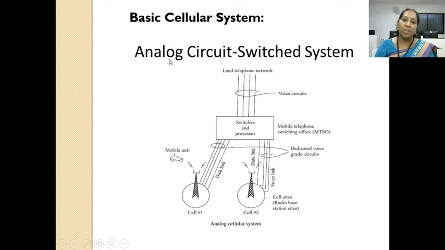Analog means continuous path. Circuit switch means it has a physical path, a dedicated path, meaning a wire is physically present, or you can say a trunk. So these are nothing but the trunks, wires, physical path or dedicated path. That's why the basic cellular system is also called an analog circuit switched system.